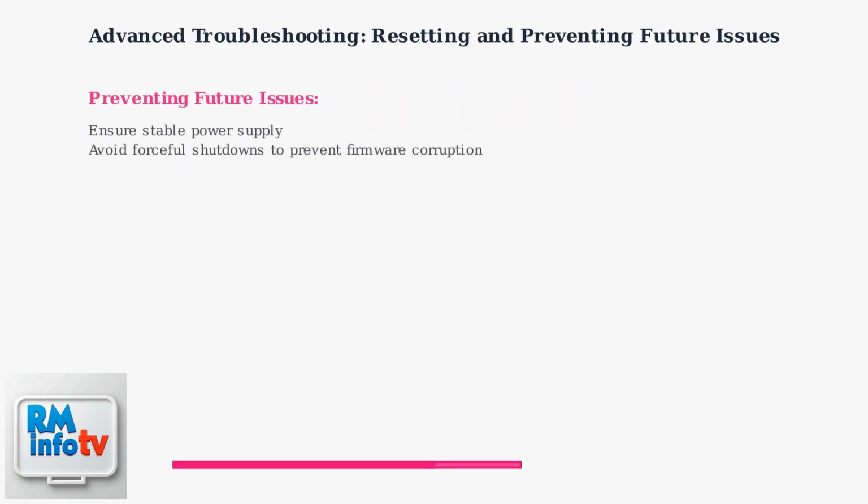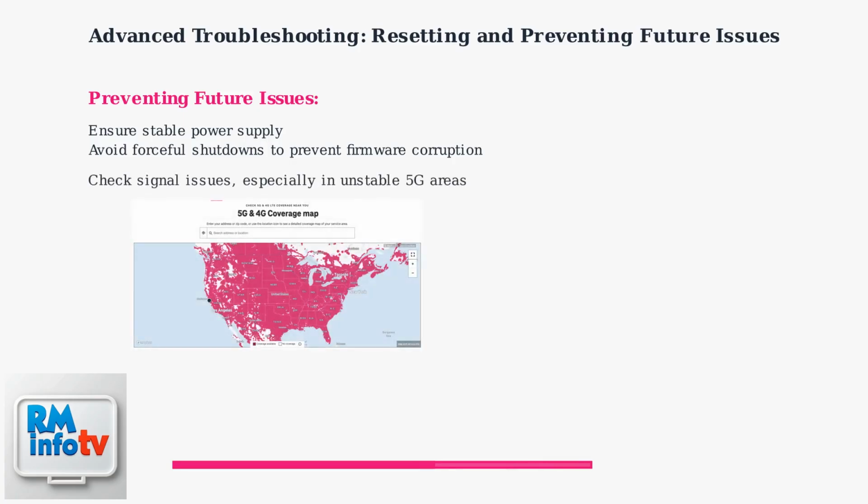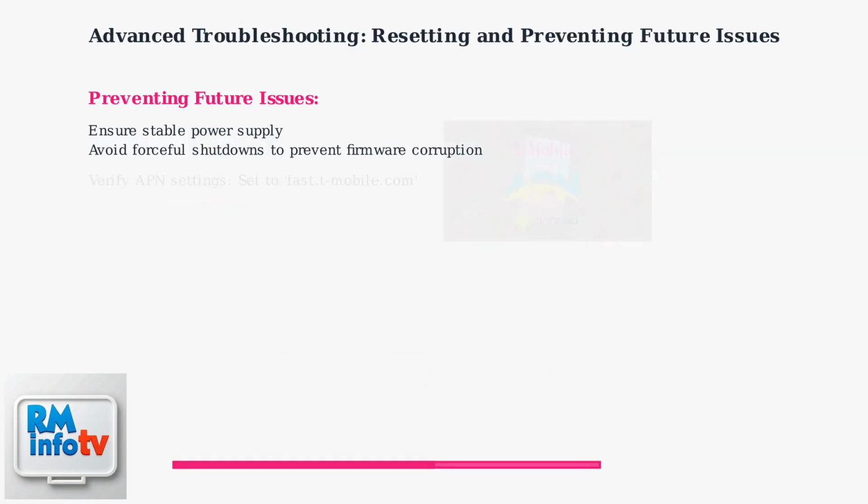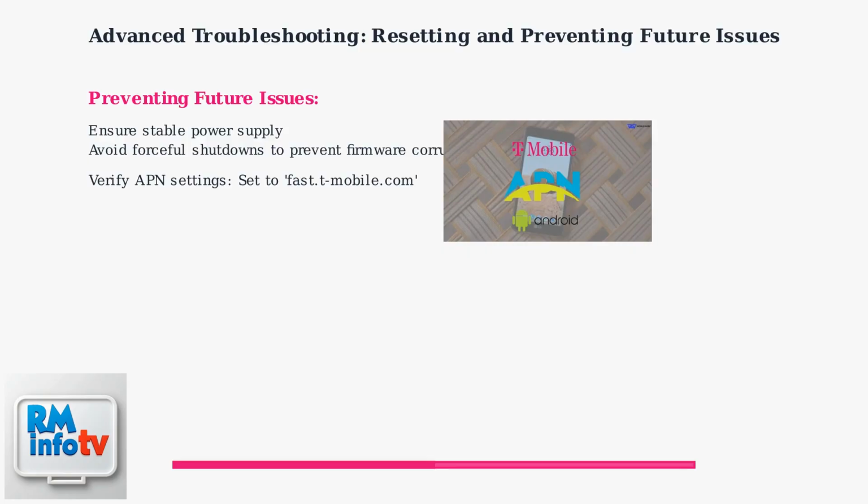To prevent future please wait errors, ensure your hotspot has a stable power supply and avoid forceful shutdowns that can corrupt the firmware. Check for signal issues, particularly in areas with unstable 5G coverage. Use T-Mobile's coverage map to verify service in your location. Confirm your SIM card is properly inserted and seated correctly in the hotspot. Verify your access point name settings are correctly set to fast.tmobile.com for optimal T-Mobile network performance.